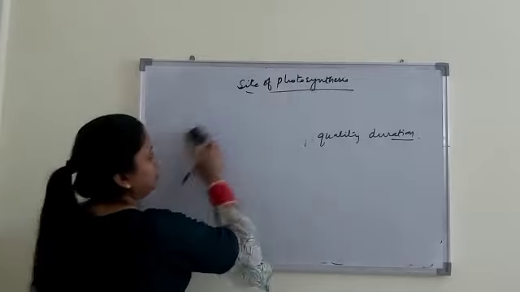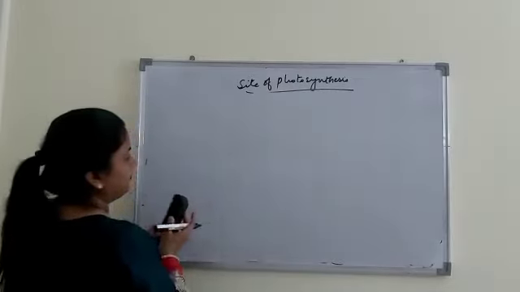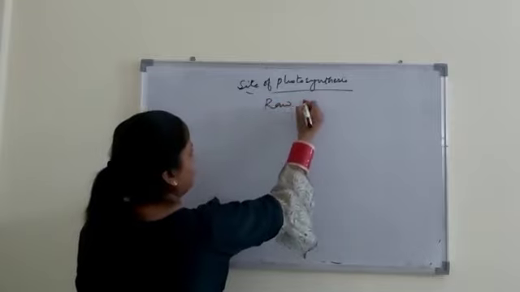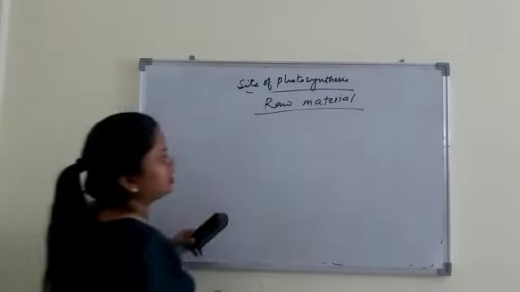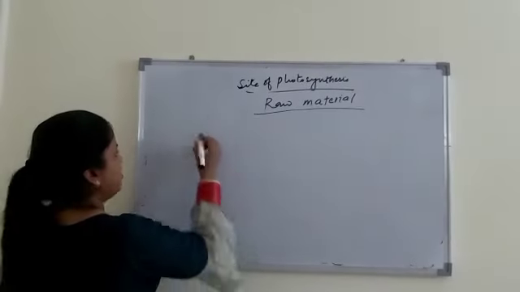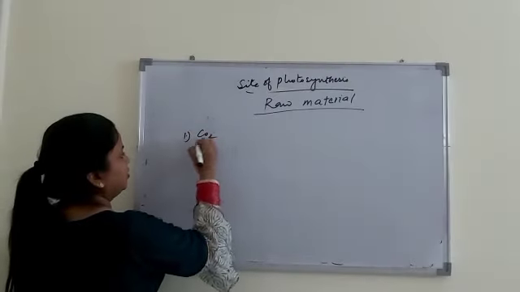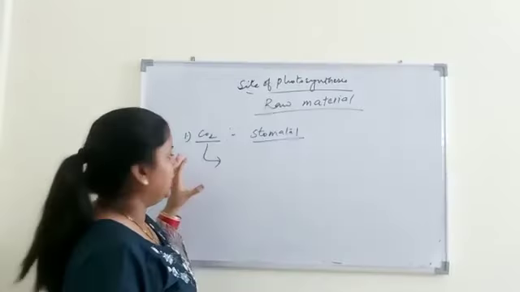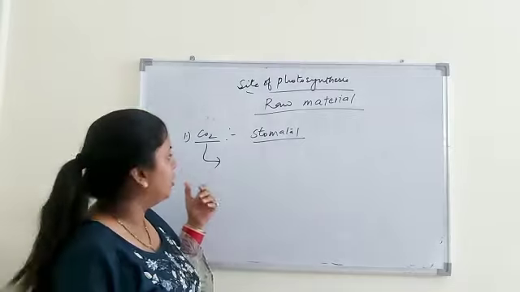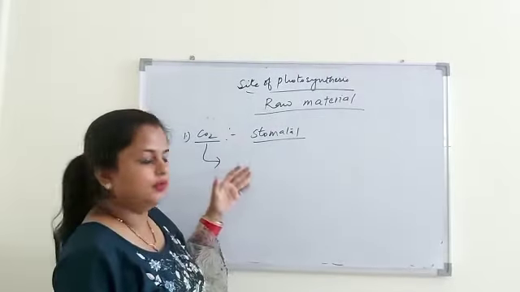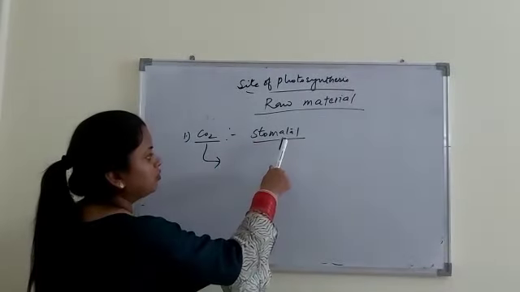Now we will talk about raw materials required for photosynthesis. In the reaction of photosynthesis, we discussed two raw materials. First is carbon dioxide. CO2 gets released by humans or other organisms during respiration, and is taken up by the plants through stomatal pores.